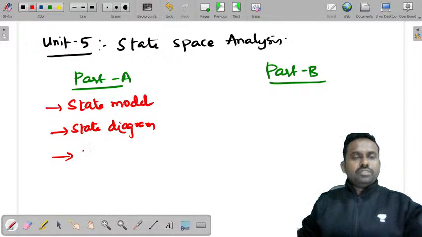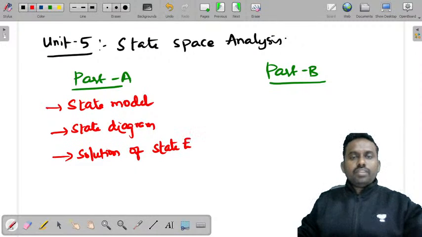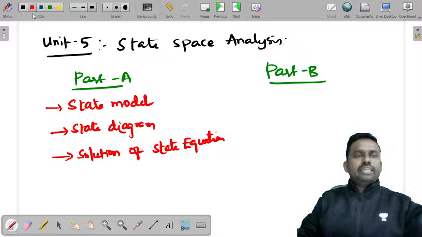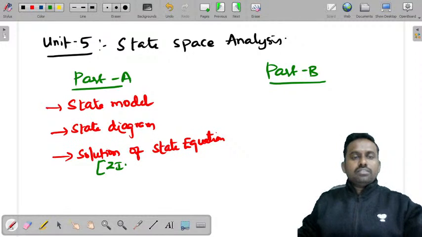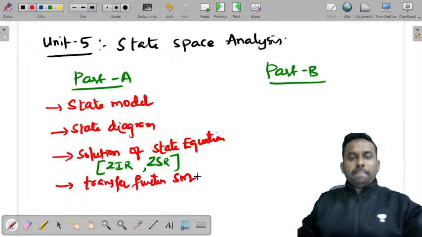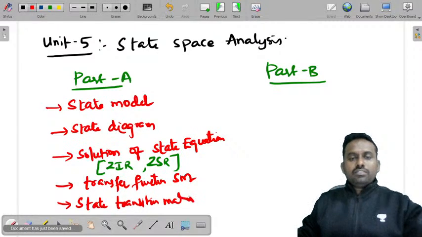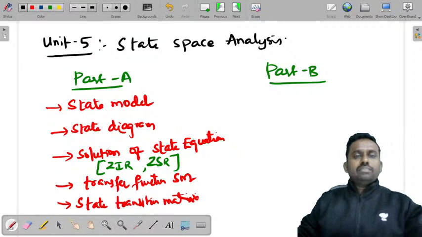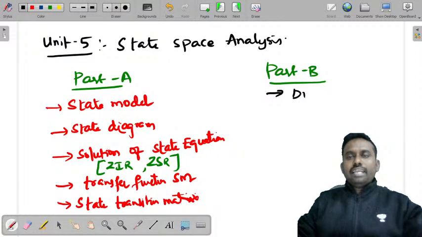State diagram, solution of state equation, which is nothing but the ZIR and ZSR, what you call it. Then you have the transfer function. How do you find the transfer function from the state model? You also have the state transition matrix. This we'll discuss as a part of part A, and in part B we'll discuss diagonalization,